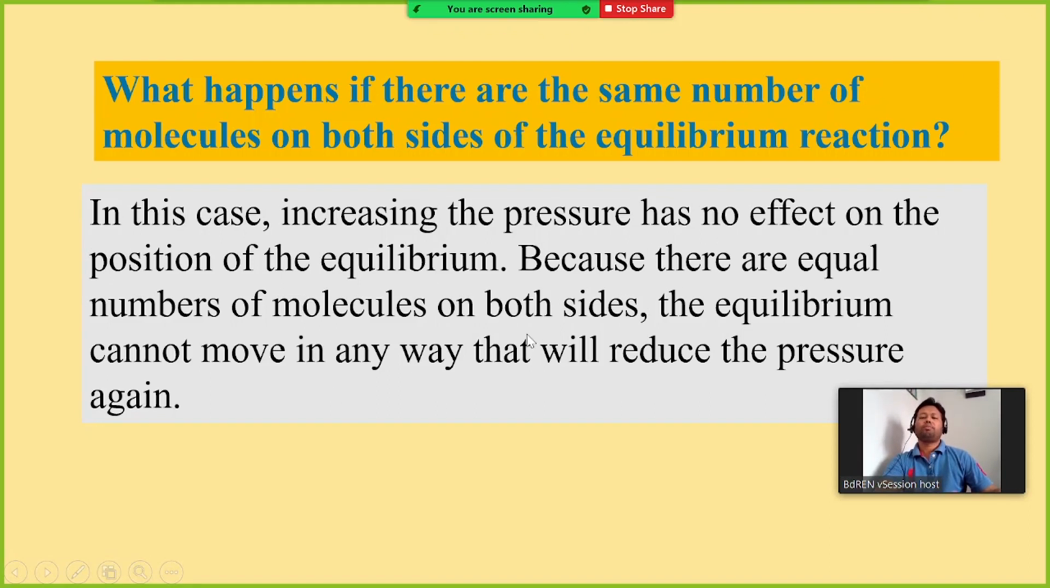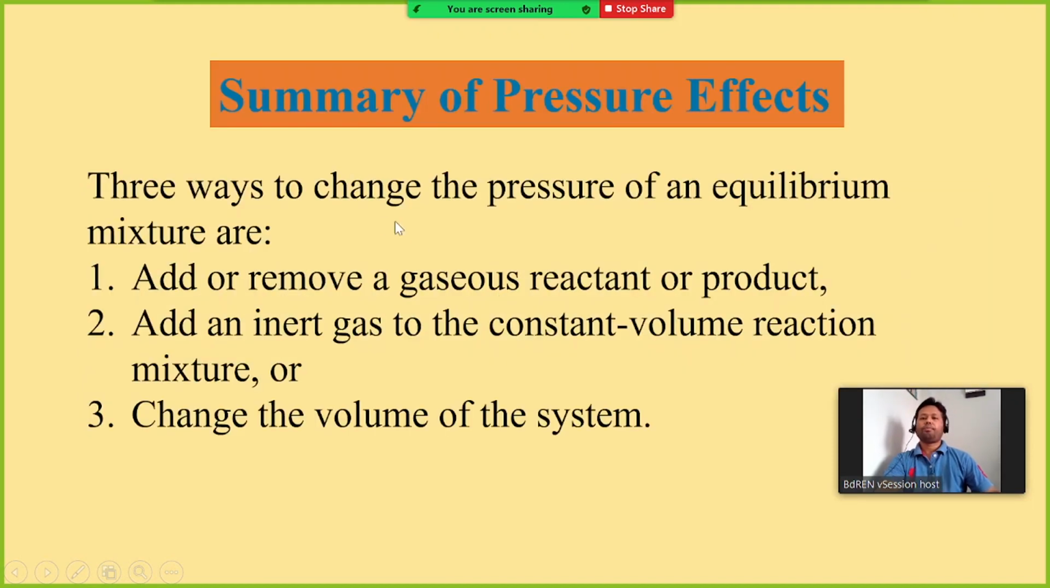because the partial pressure of the component remains the same, left side, right side, because the number of moles of the reactants and products are the same. So the overall pressure will be the same, or the partial pressure of the component. Therefore, the equilibrium position will not change at all.